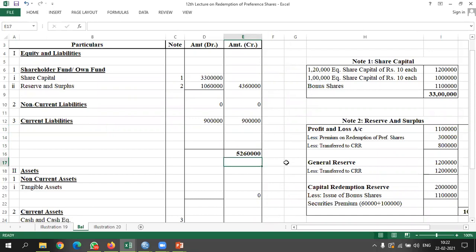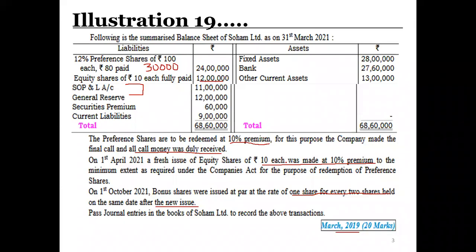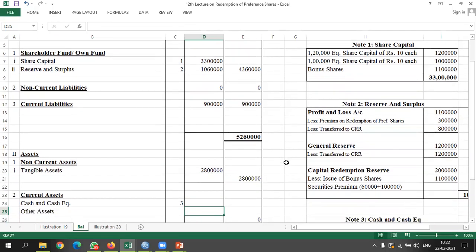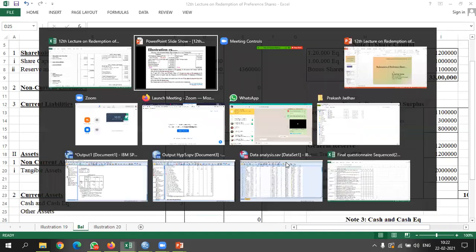So total 52 lakh 60,000. Now coming to the asset side, in the asset side we have 28 lakhs as a fixed asset, 28 lakhs. Okay, and other current asset we have 13 lakhs.